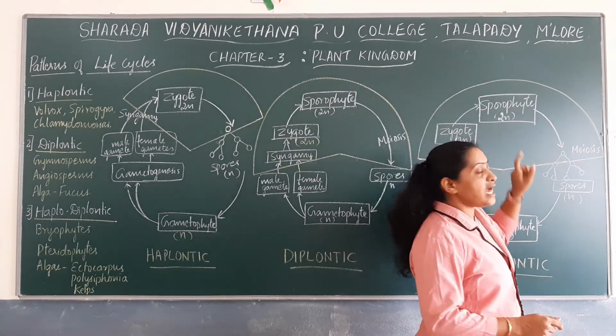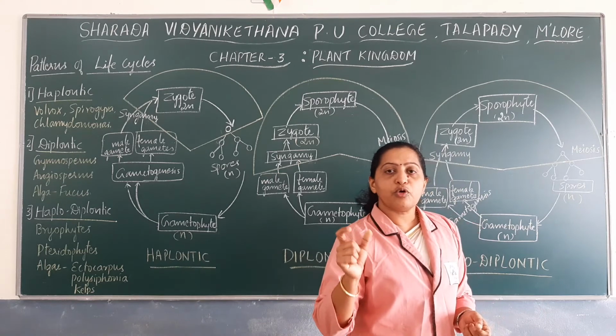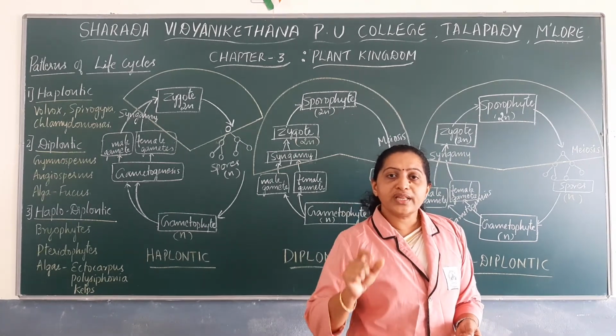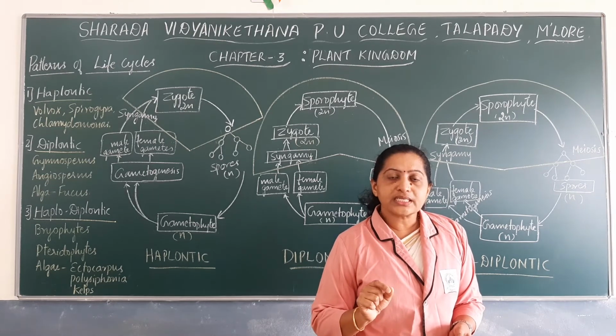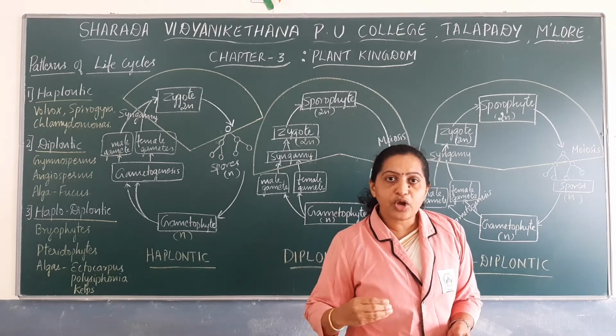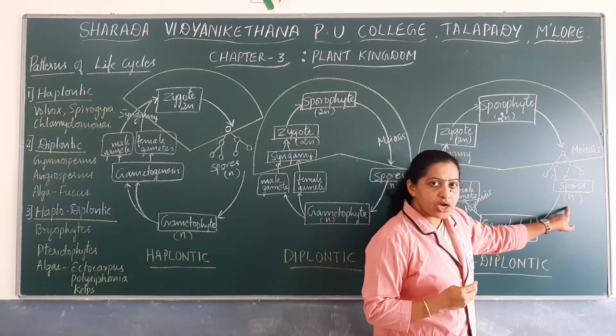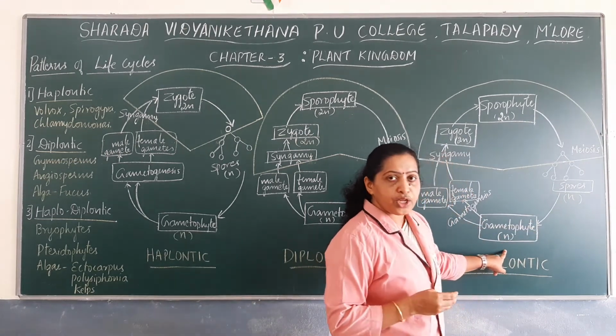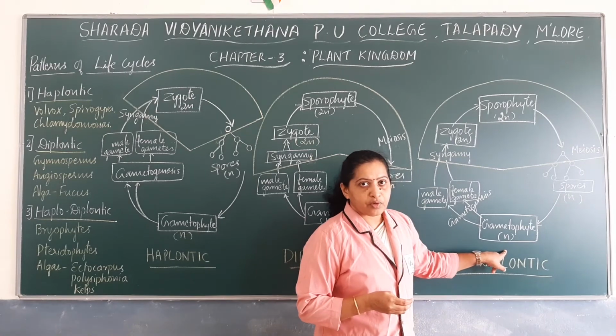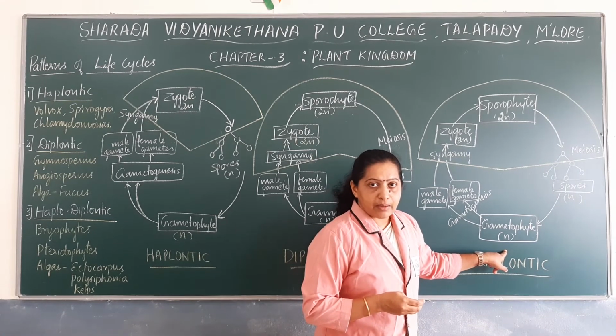Within the sporangia, there are diploid cells known as spore mother cells. Spore mother cells undergo meiotic division to form haploid spores. The haploid spores then germinate into a new plant body known as the gametophyte.